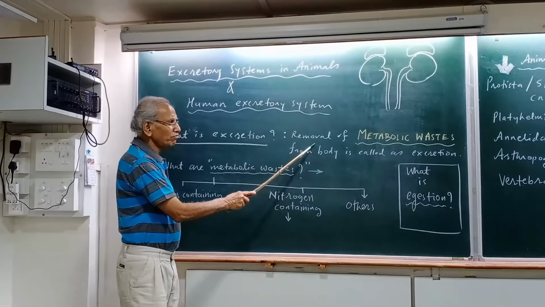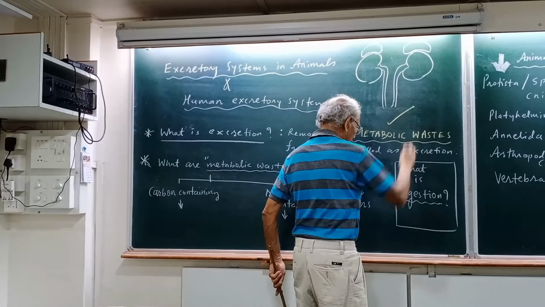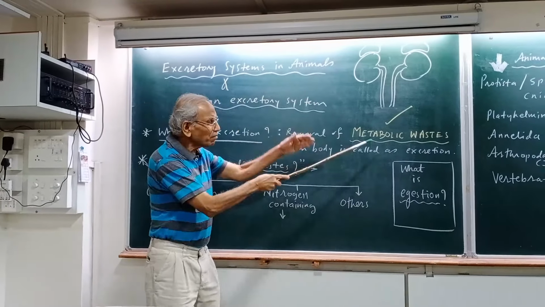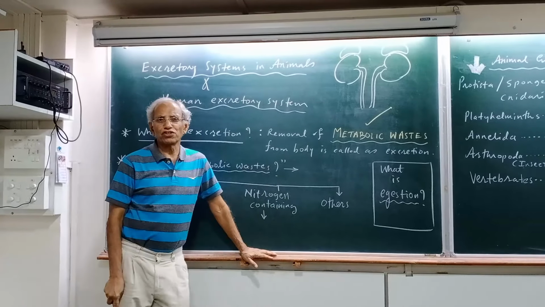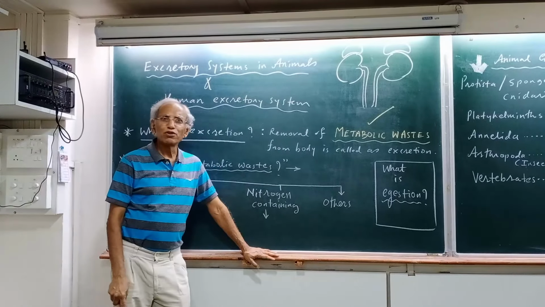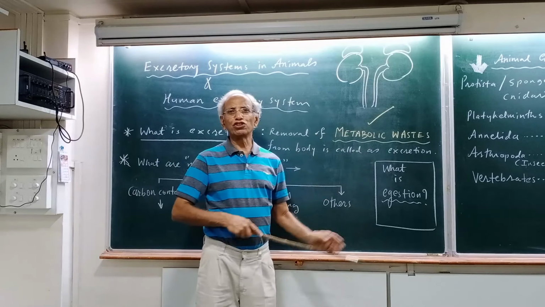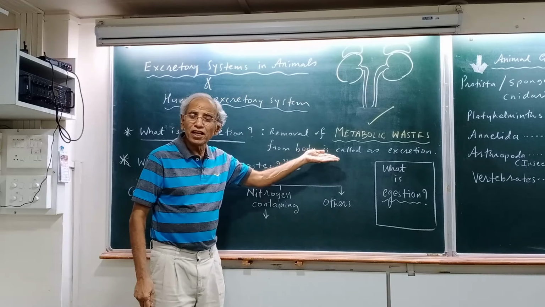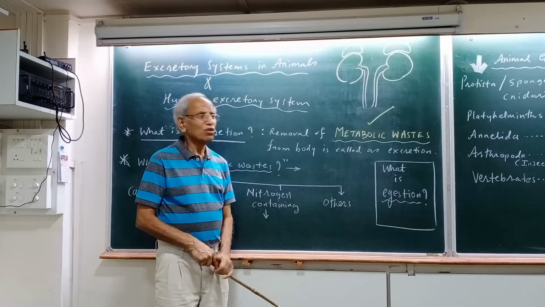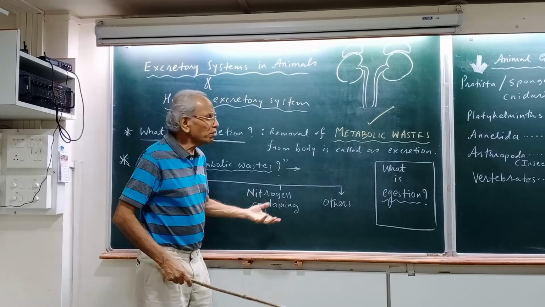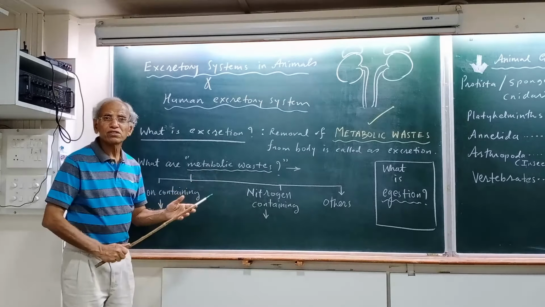The removal of metabolic wastes from the body is called excretion. You never thought that excretion could be explained in these terms, but this is how it is explained. This is the original meaning of excretion. Then the question comes, what do you mean by metabolic waste? What are the metabolic wastes?